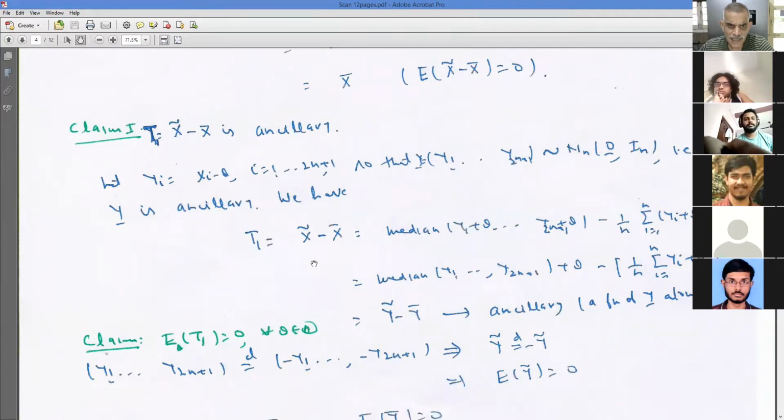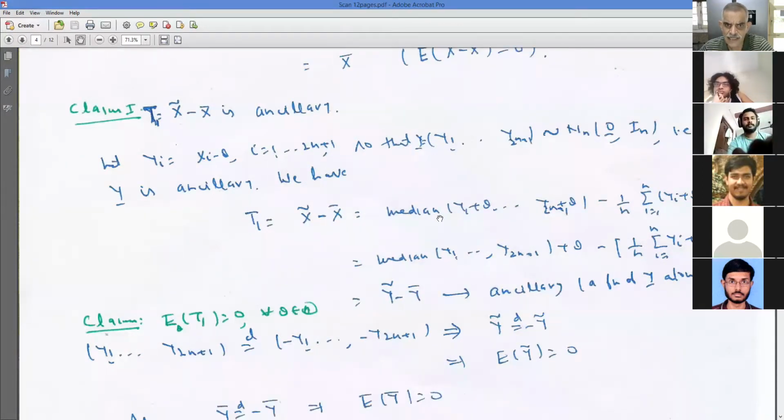So I write down what x tilde minus x bar is. X tilde is the median of x1, x2, ..., x2n plus 1, where xi is yi plus theta. So it is the median of y1 plus theta, ..., y2n plus 1 plus theta, minus 1 upon n summation of yi plus theta. Is that okay? The median of y1, ..., y2n plus 1 plus theta is y tilde plus theta. And 1 upon n summation of yi plus theta gives n theta upon n, which gets cancelled with this theta, and you get only y bar. So x tilde minus x bar is the same as y tilde minus y bar.